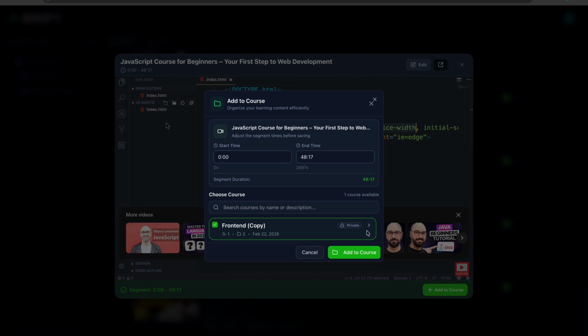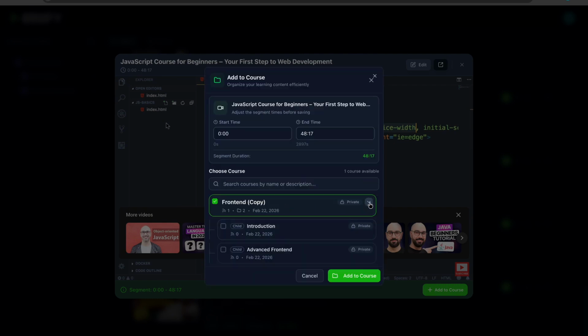But if you want it nested, you can click on this drop down arrow right here. By expanding this arrow, you will see nested folders that are inside this front end. Then you can click on which one you want to insert this segment into. I have selected this. You can select everything. It will insert each of these segments into all these folders. I'm just calling them folders. I hope you understand.